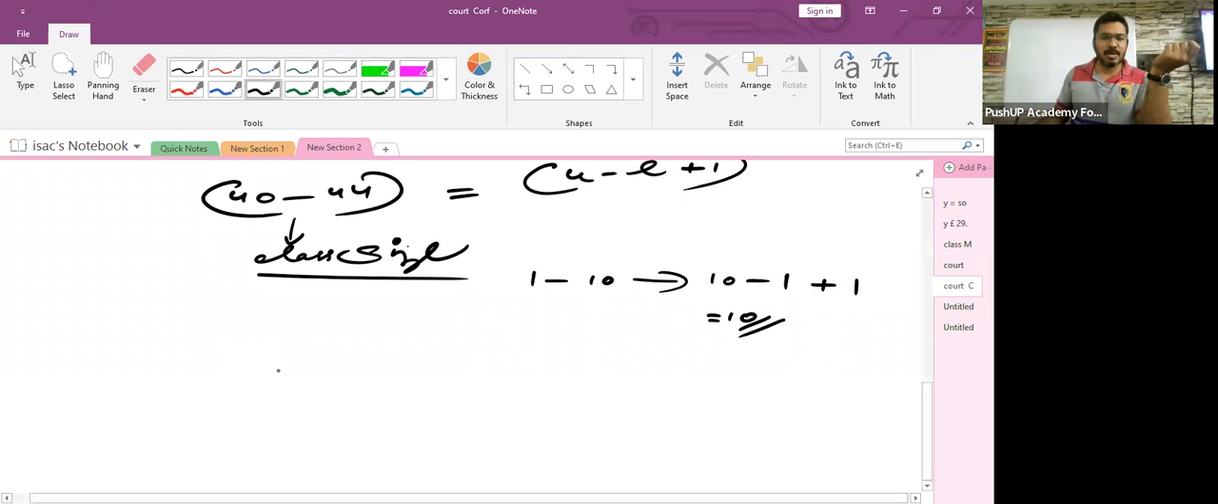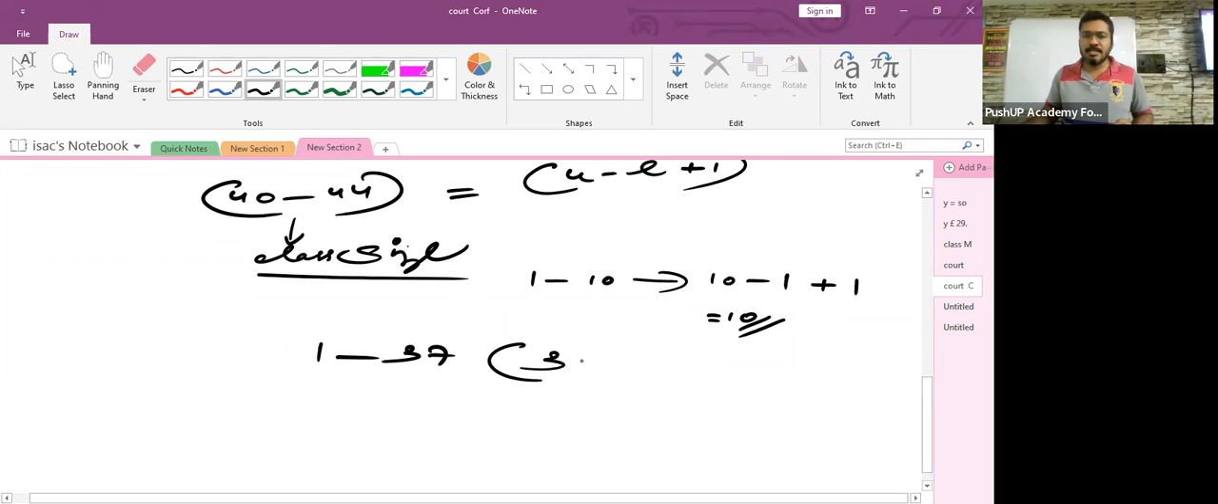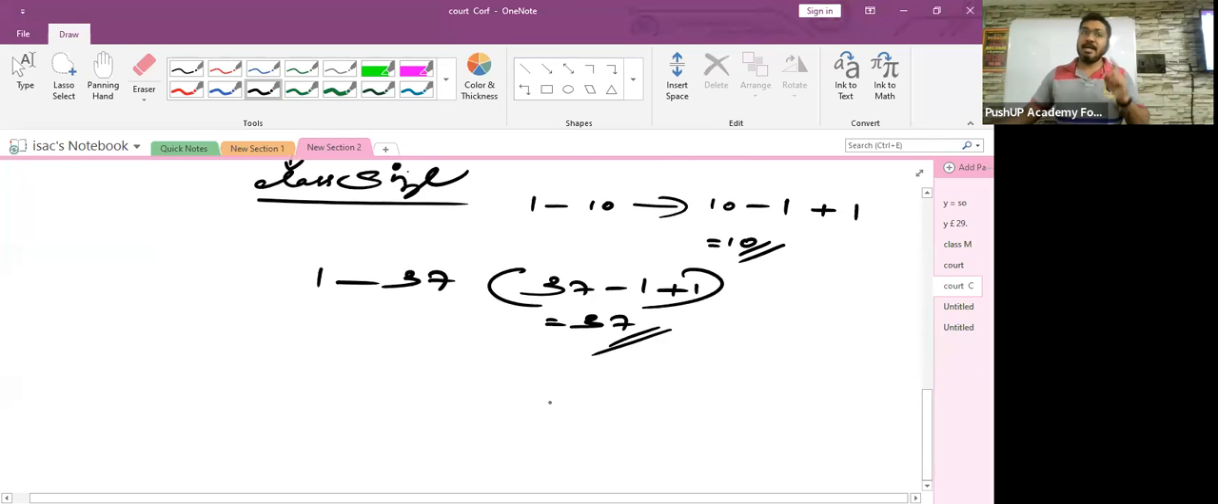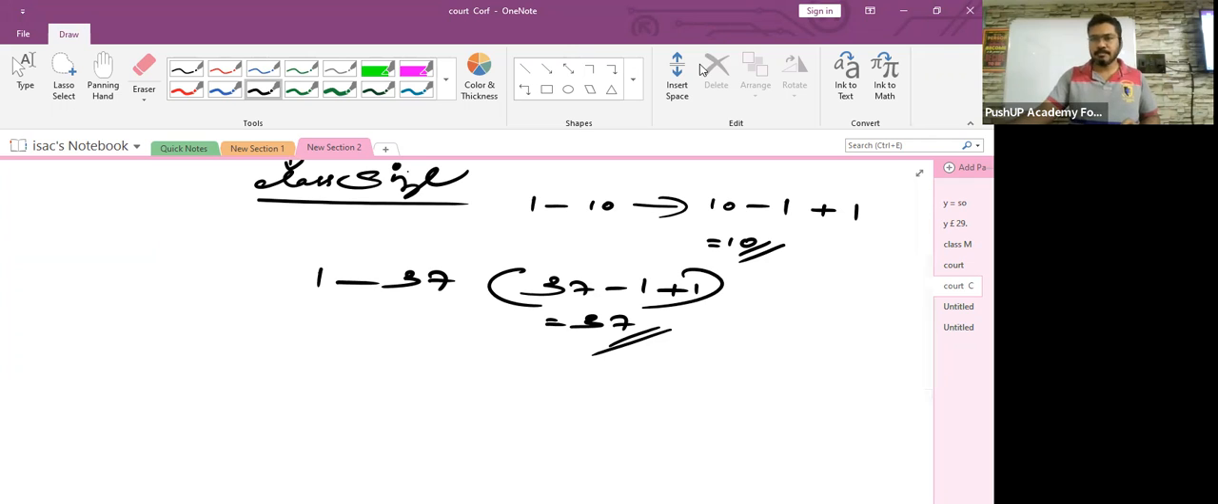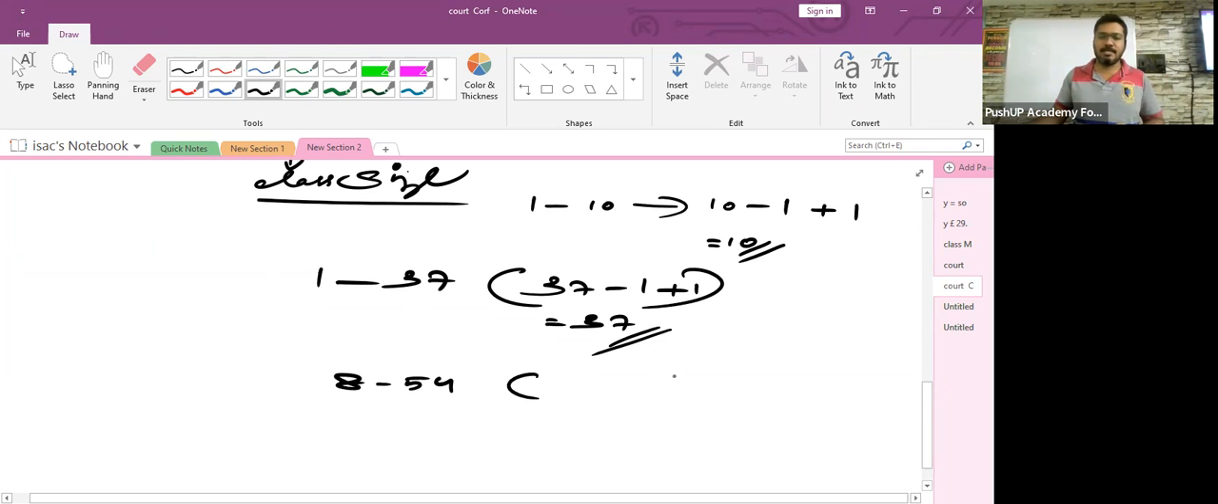Suppose, children, you have students in your class where the roll number is from 1 to 37. Can you tell me how many students are there? 37. How did you get this answer? It's upper limit minus lower limit plus 1, which is again equal to 37. All right. Now I have a question for you. Think properly and answer it. Suppose your class teacher is a very crazy person and he or she gives the roll numbers of your students from 8 to 54. Now, can you tell me what is your class size?